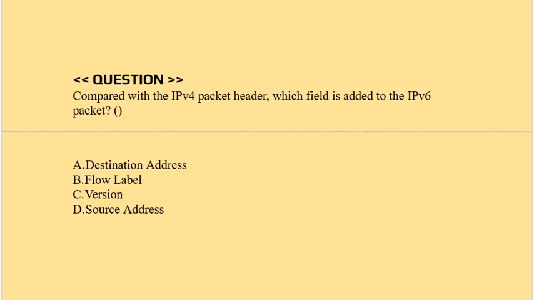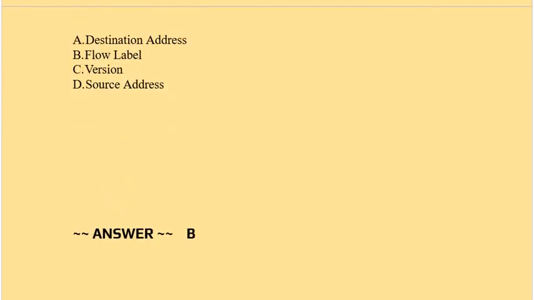Question is compared with the IPv4 packet header, which field is added to the IPv6 packet? Option A destination address. Option B flow level. Option C version. Option D source address. Correct answer is option B.